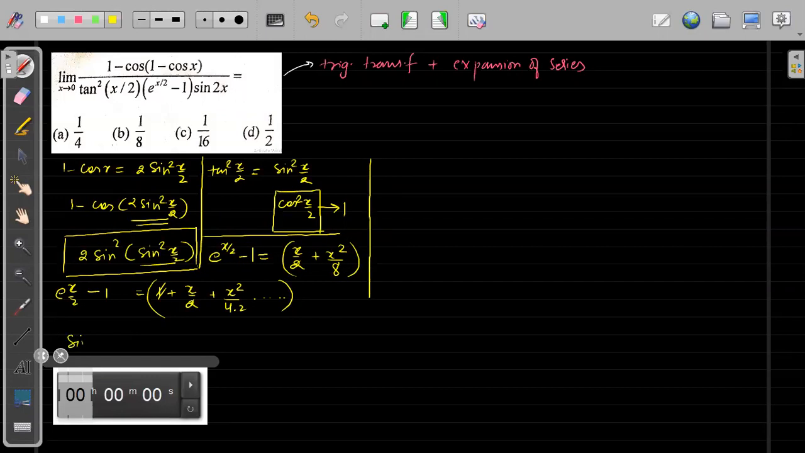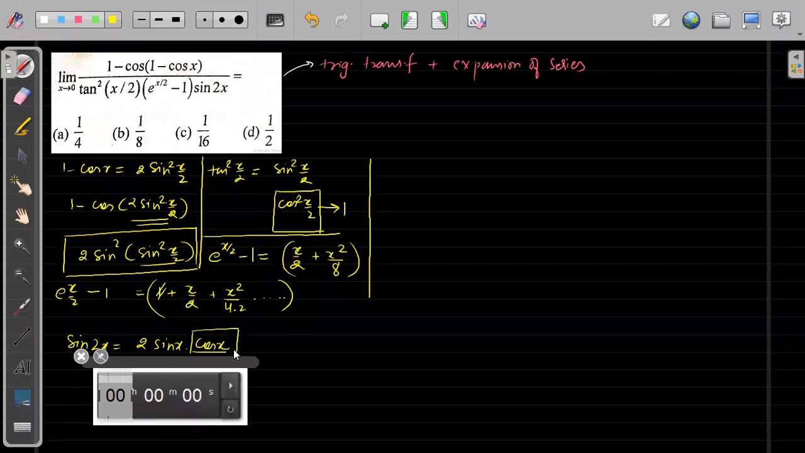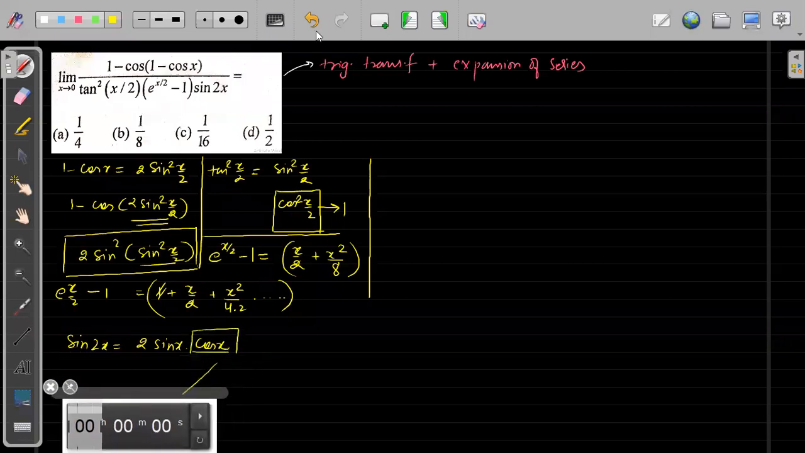Next, we have sine 2x. Sine 2x is very simple for us to see. Sine 2x will become 2 sine x into cos x. Again, as x tends to 0, cos x will tend to 1. So this will be 2 sine x.